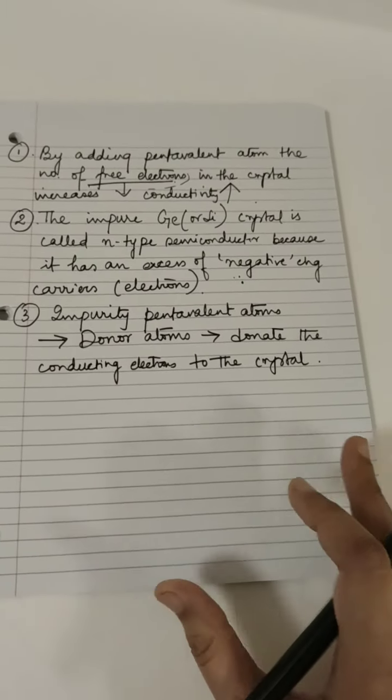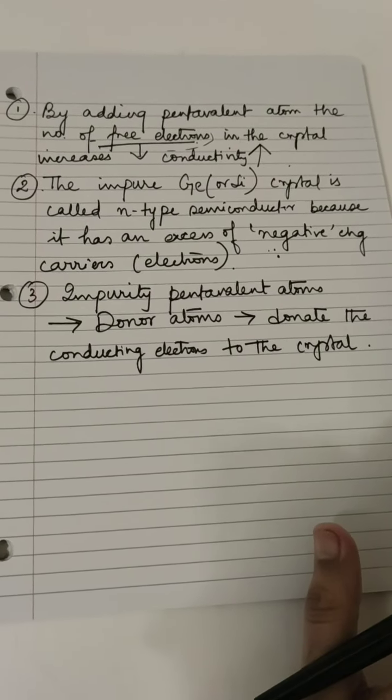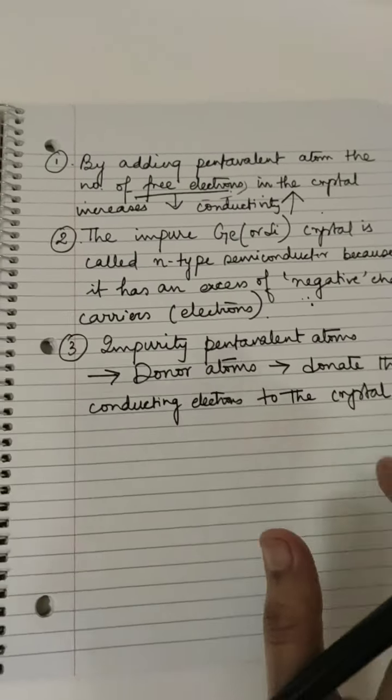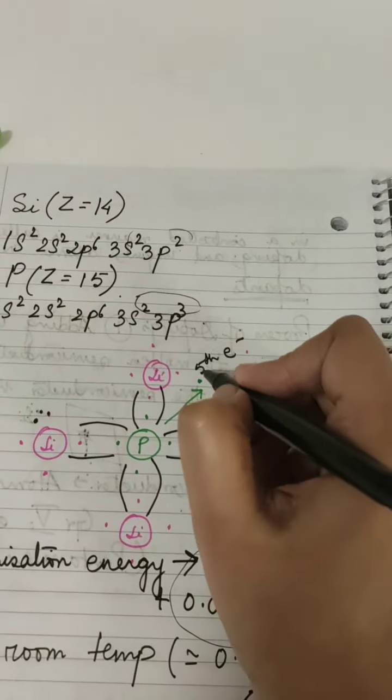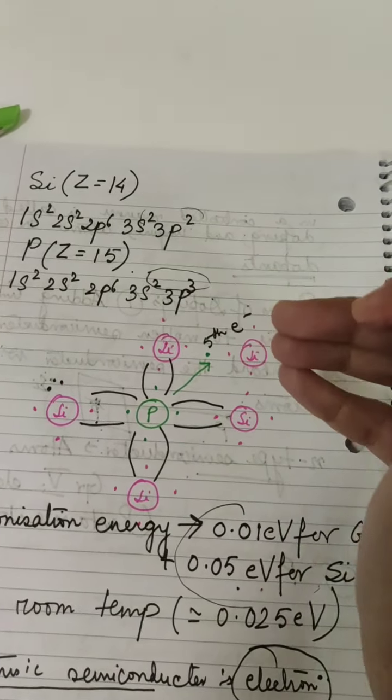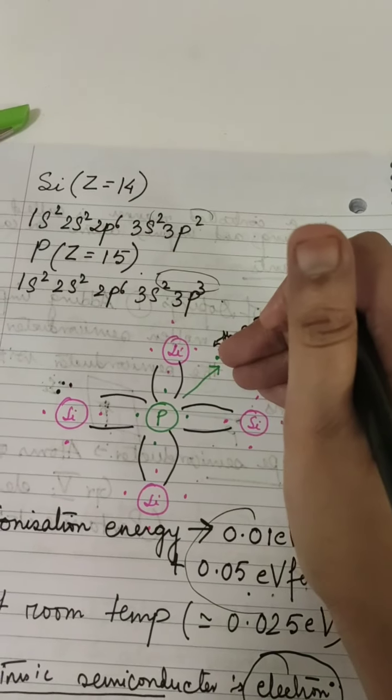They donate the conducting electrons to the crystal. That's why they are called donor atoms. They are donating free electrons to the crystal, so they are called donor atoms.